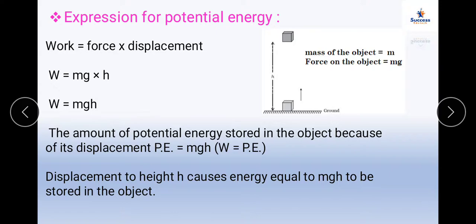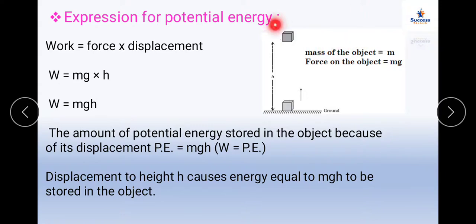Now the expression for the potential energy: to carry an object of mass m to a height h above the surface of earth, a force equal to mg is required, and it has to be used against the direction of the gravitational force. The amount of work done at that time will be force into displacement. This is the concept of potential energy.